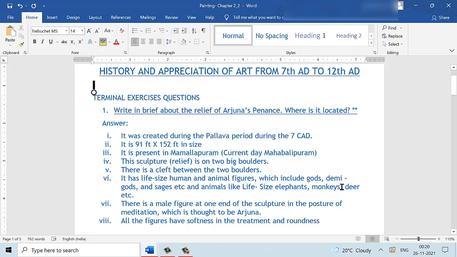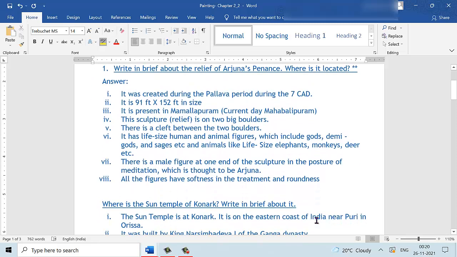The humans include gods, demigods, sages, etc. And the animals include elephants, monkeys, deer, etc. The elephants are life-size. Towards one end of the sculpture, we find a male figure sitting in the posture of meditation, who is known to be Arjuna. That is the reason this sculpture is called Arjuna's Penance. All these figures carved on this sculpture have been treated with softness and roundness. This is a question that has also come in the previous year board paper.